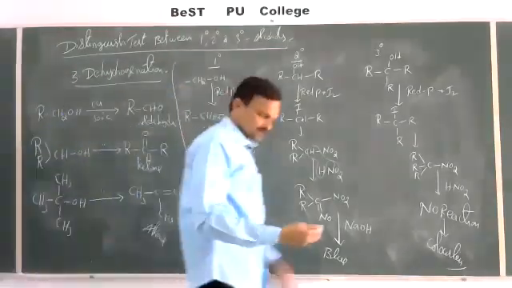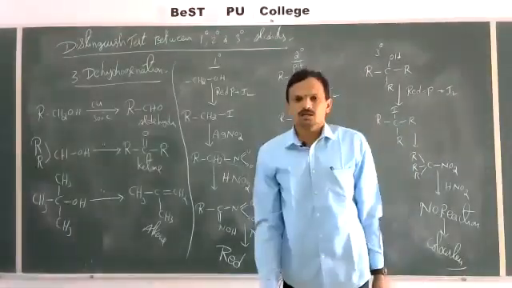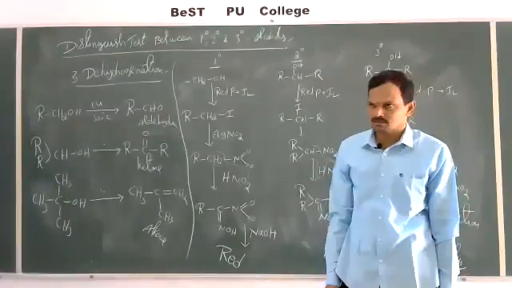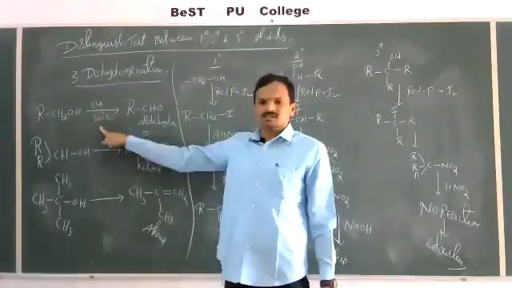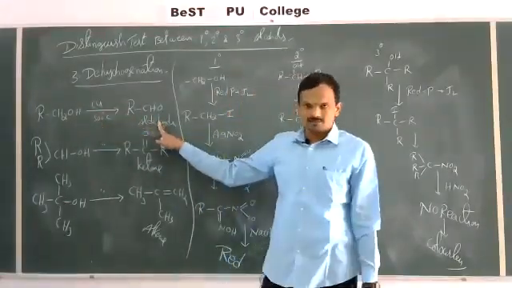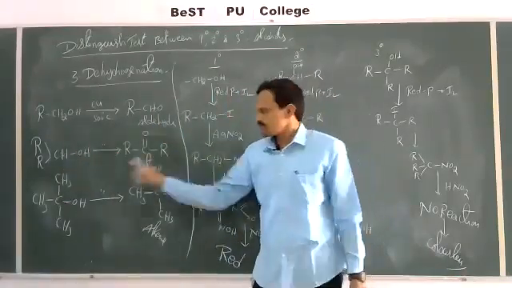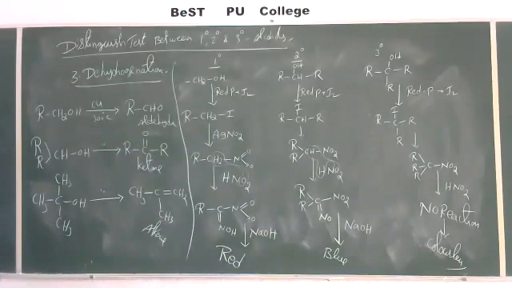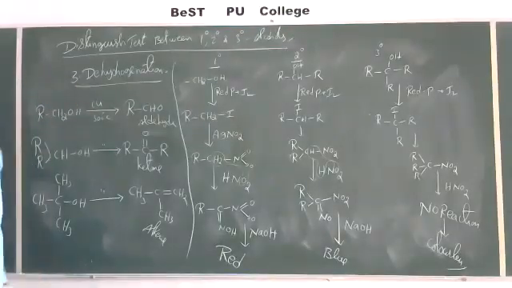This is the same as what we discussed in the last class. This is the third distinguishing test. By dehydrogenation also we can distinguish primary, secondary and tertiary alcohols. Primary alcohol on dehydrogenation with copper at 300 degrees Celsius gives aldehydes, whereas secondary alcohols give ketones. Tertiary alcohols do not undergo dehydrogenation, they undergo dehydration. So dehydration of tertiary alcohols gives alkenes. So this is regarding the third distinguishing test.